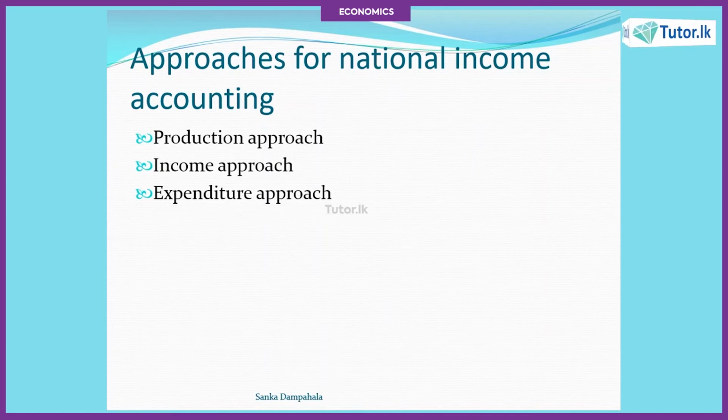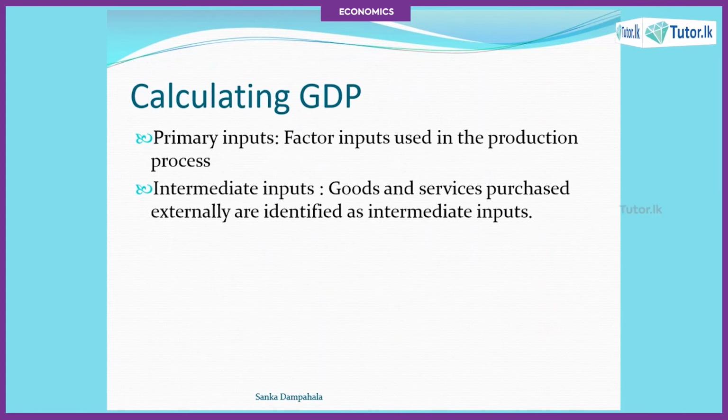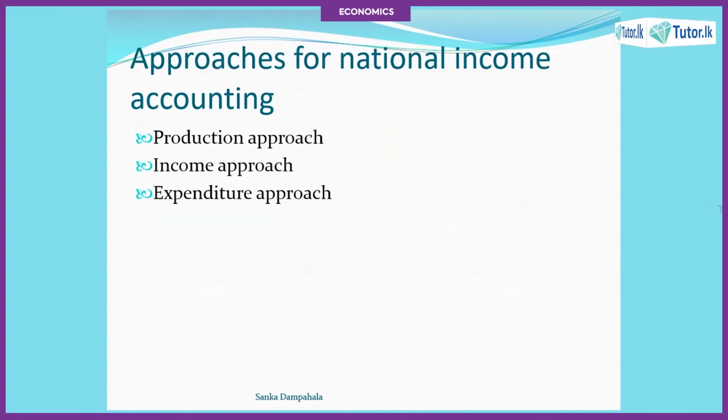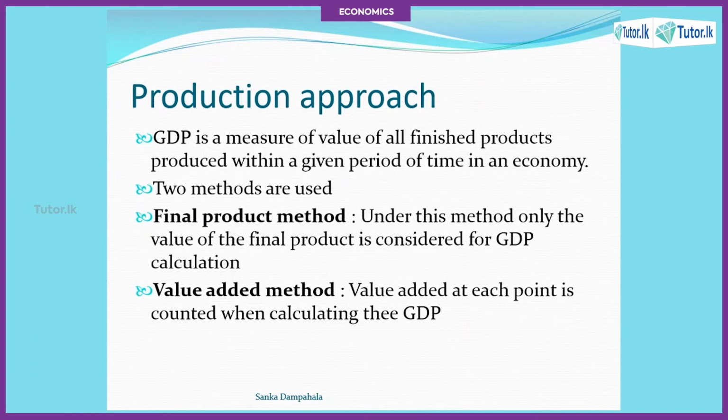The first one is the production approach, the second one being the income approach, and the third one being the expenditure approach. If you look at the first one, the production approach, what they are saying is GDP means the gross domestic product. GDP is a measure of the value of all finished goods, finished products produced within a given period of time in an economy.